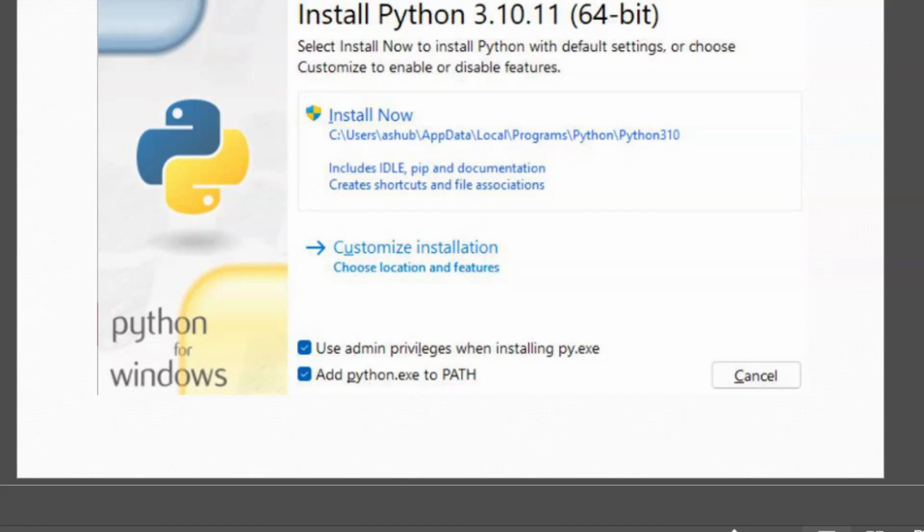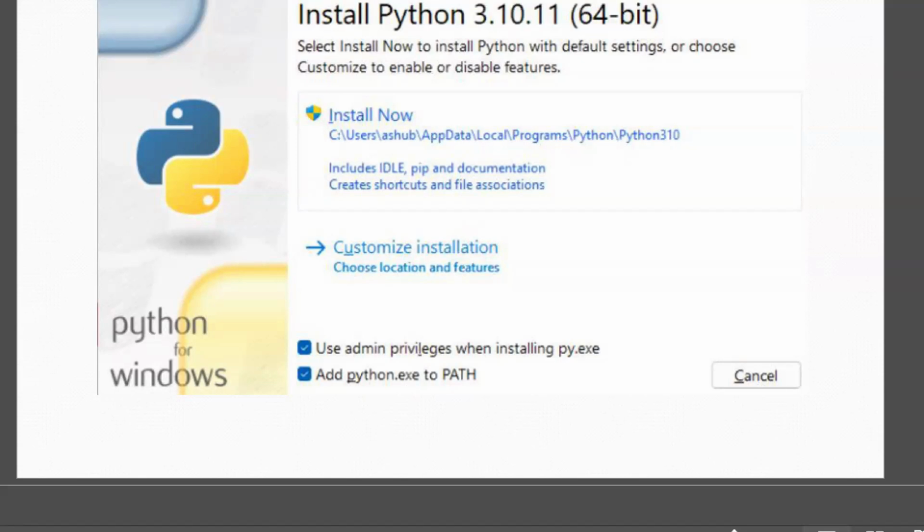For your system, you are the admin. For every system, there is a user. You are going to log in with username and password. So that person is admin. By default, it is going to ask for the admin permission. Otherwise, you cannot install this in your system. Admin will not give the permission to install. That is for security reasons.